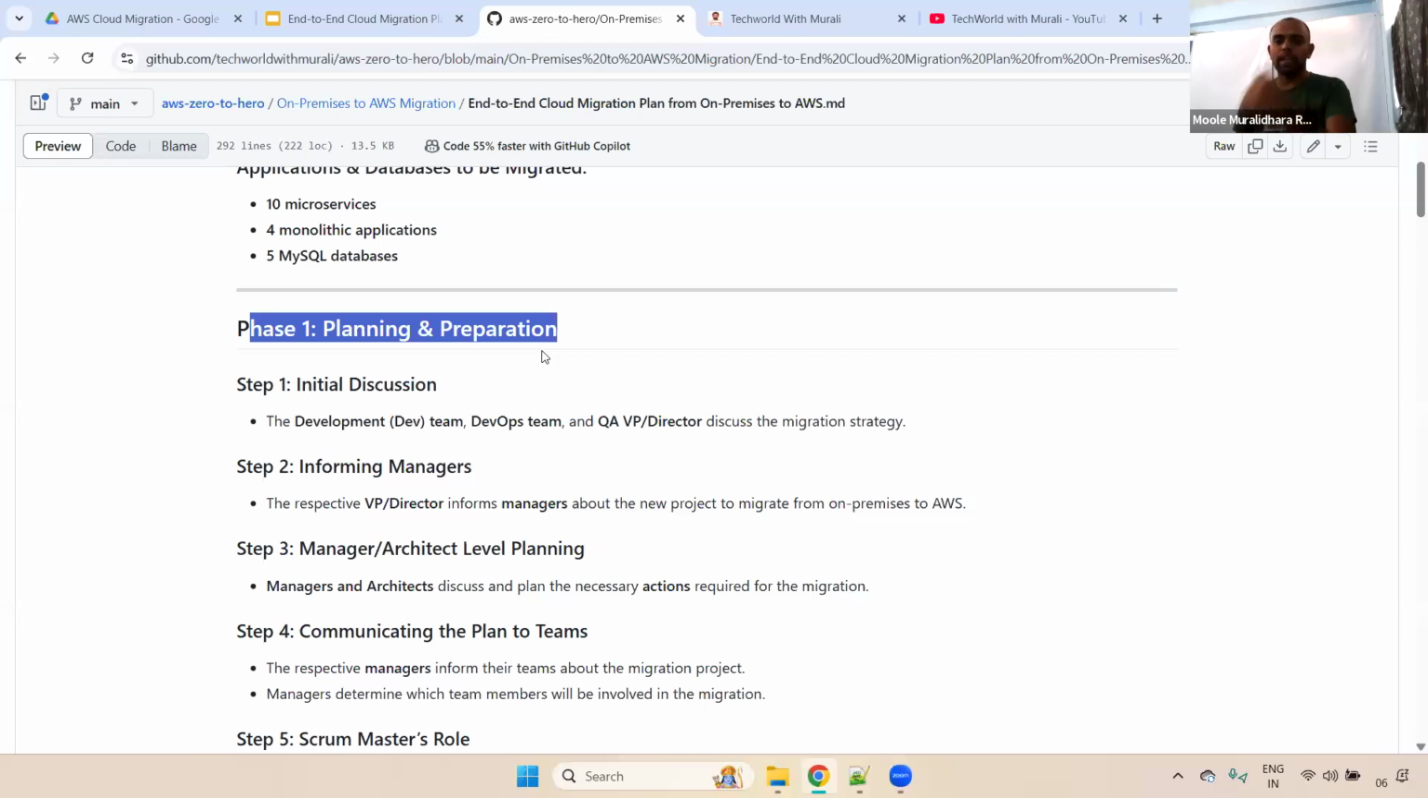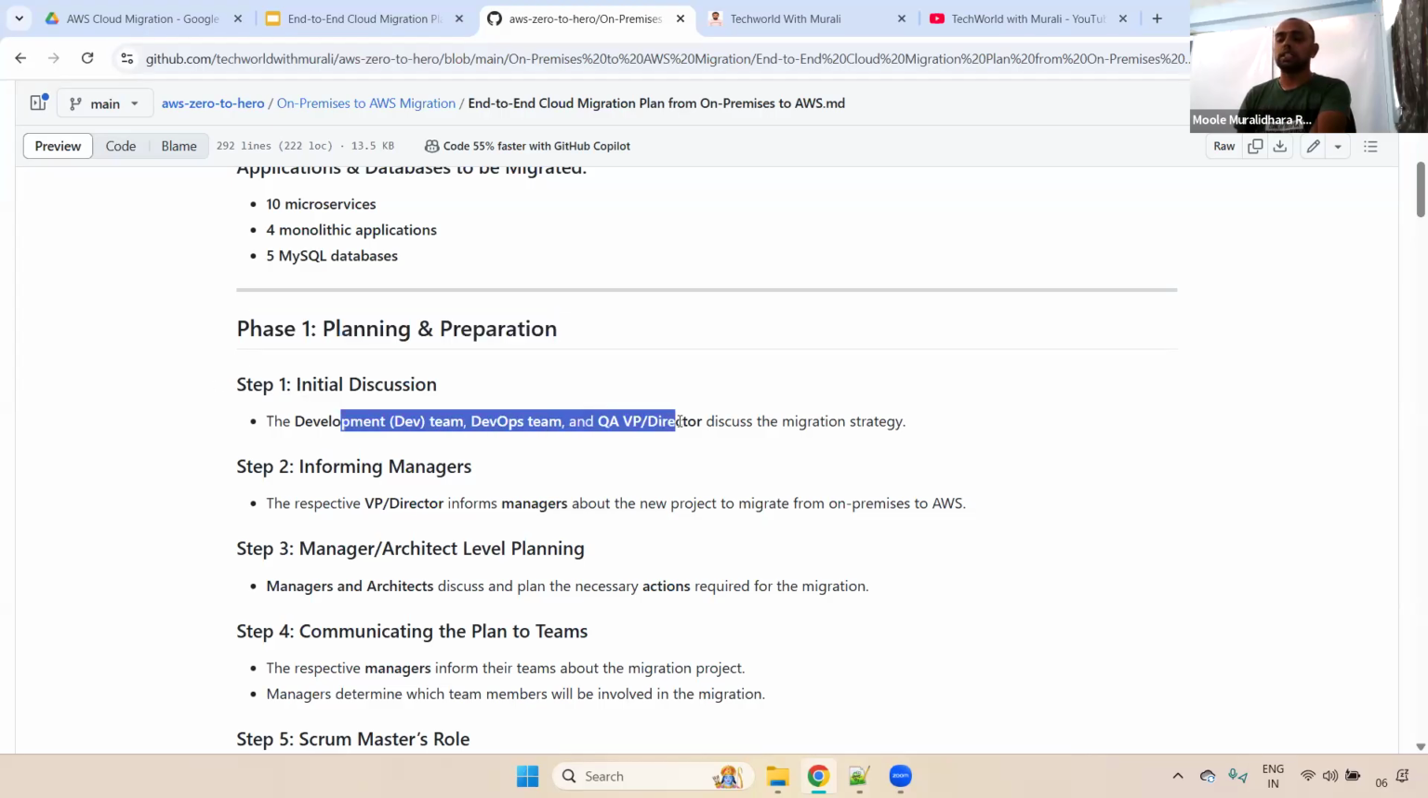Remember, when you get any migration, directly it won't come to our team. First, how will it come? First, they will discuss: the VP or Director of Development, DevOps, or QA team. Initially, they will discuss that particular migration project. When are we going to migrate this particular application? When can we start? For example, in quarter 1, quarter 2, quarter 3 or quarter 4. Initially, they will do the discussion.